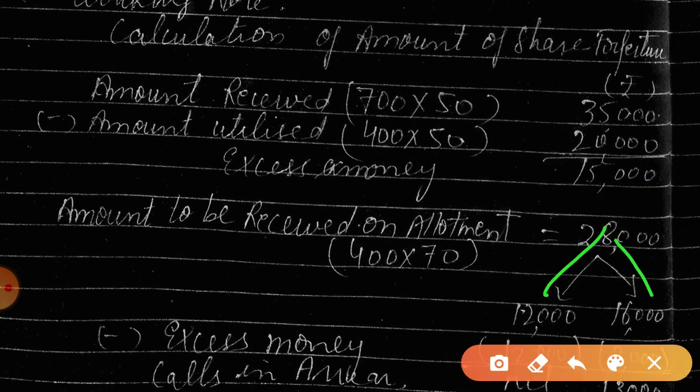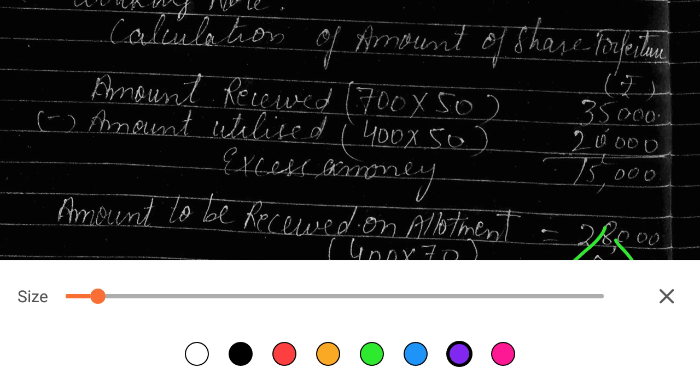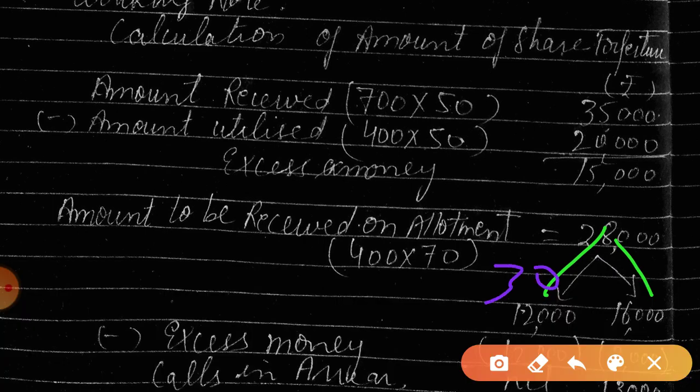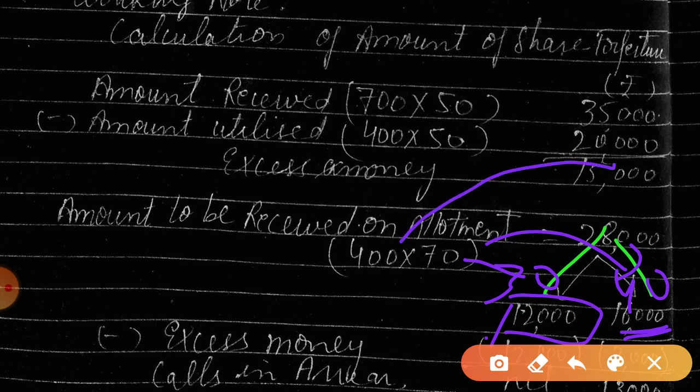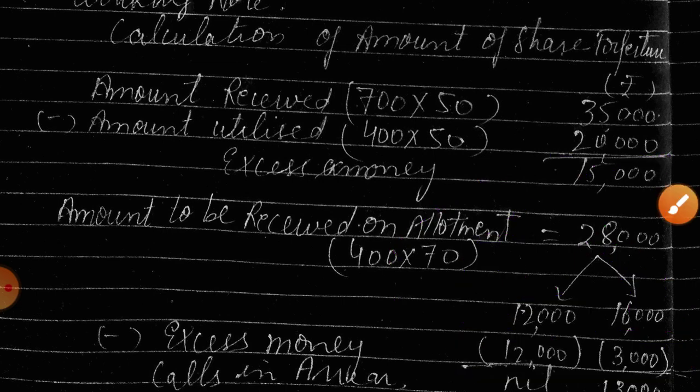Because it is 30 rupees here and 40 rupees here, out of this 70. Clear? So this is on share capital 12,000, and this amount is on securities premium reserve. We have how much? 15,000. So out of that 15,000, first we will utilize it for share capital, and the remaining 3,000 will be taken to securities premium reserve. Because here we received 15,000 extra, so 12,000 is used. Is this point clear?